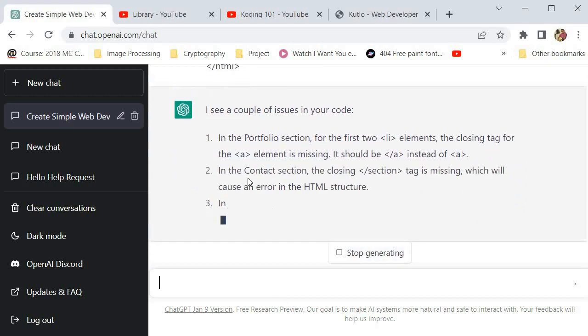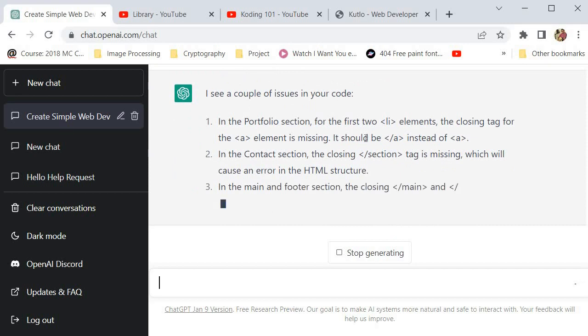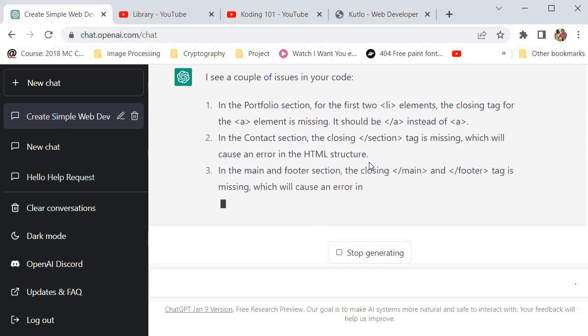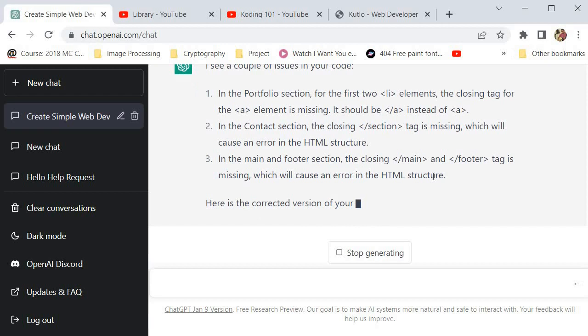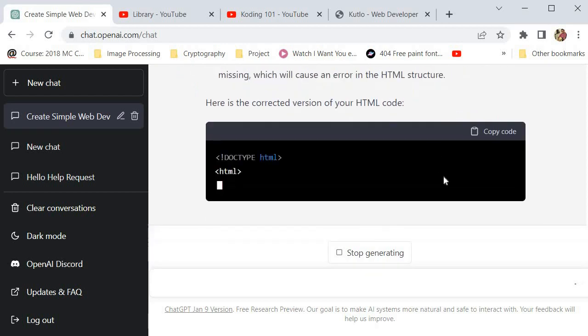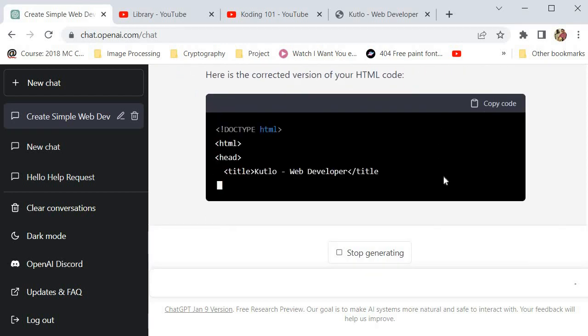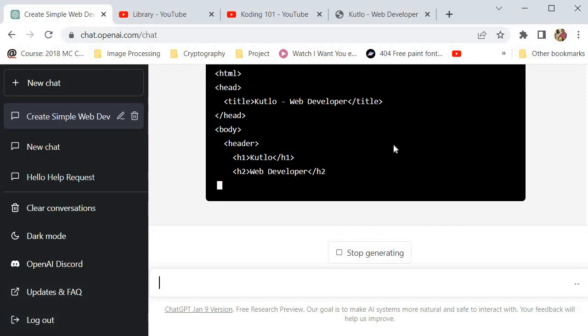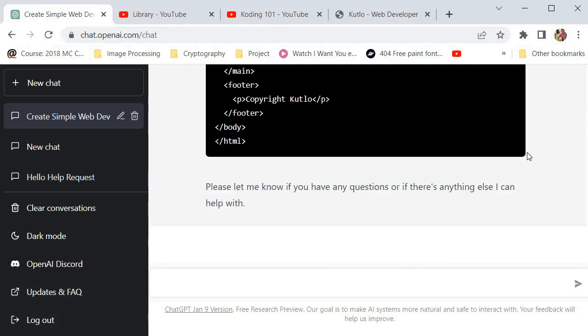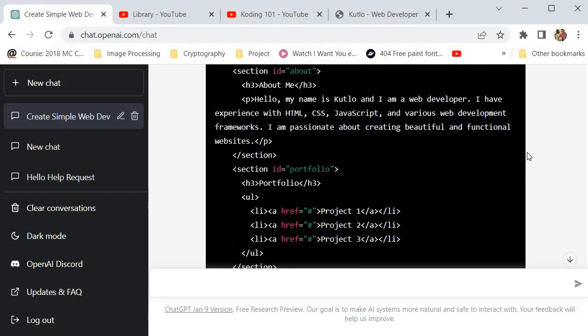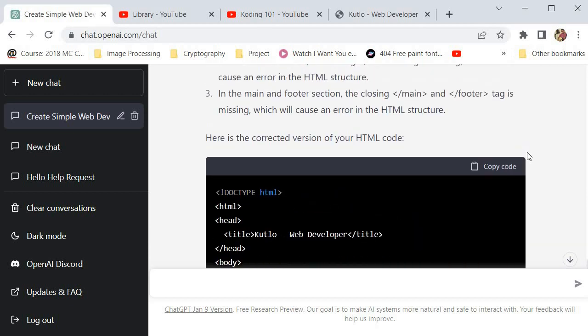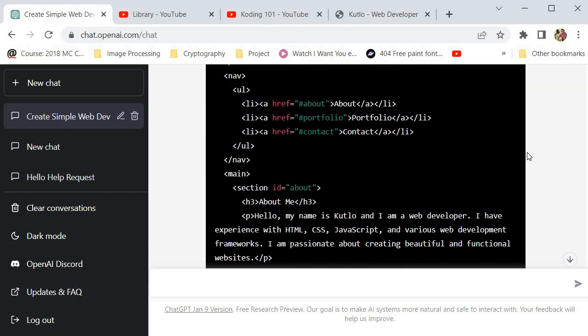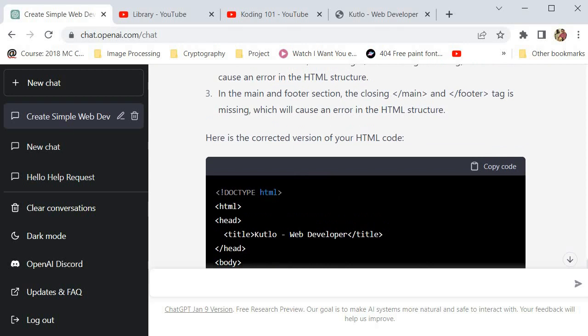See how beautiful that is? It's actually helping me figure out the errors in my code. And it's giving me the corrected version. How awesome is that? That is pretty good. That's pretty awesome. And on top of that, it's also kind. So this is the correct code after fixing those errors.